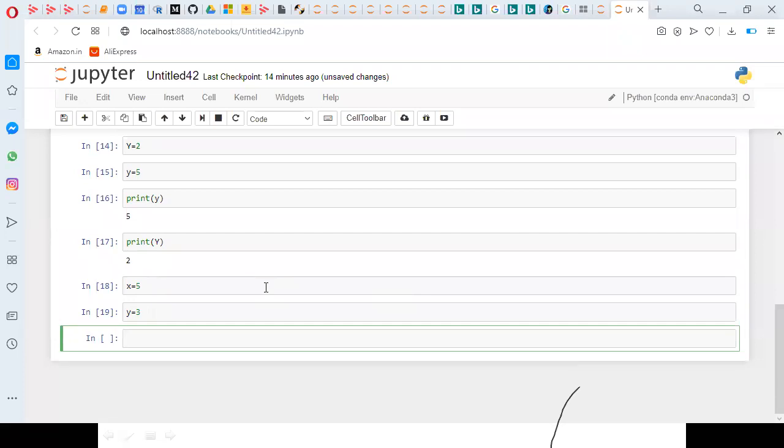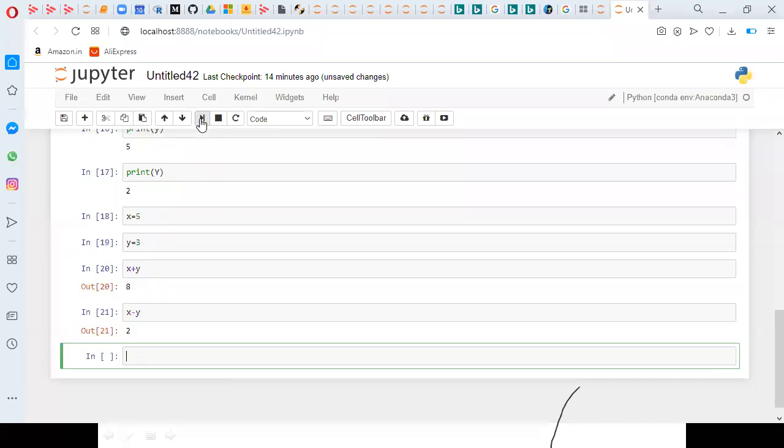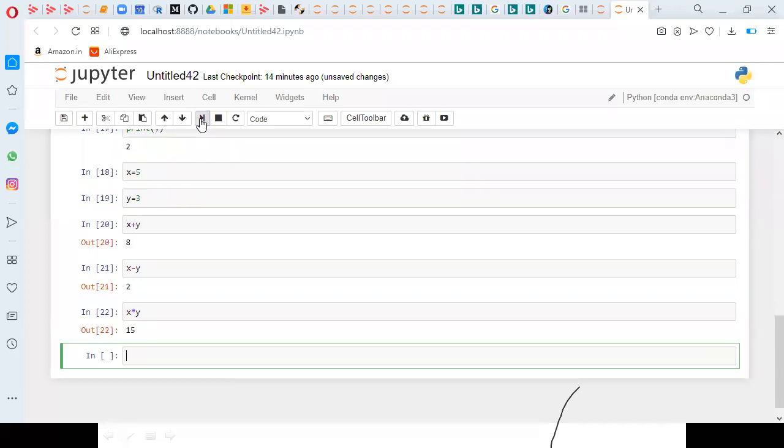If you want to do any operations on these two, you can do them directly. For example, x plus y gives 8, that is 5 plus 3. x minus y gives 2. x into y gives 15. Like that, any operation we can do.